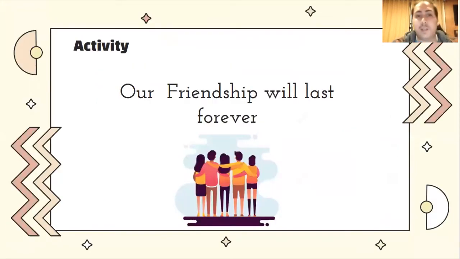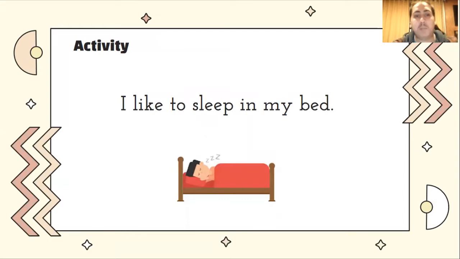All friendship will last forever. Can you identify in this sentence if they are concrete or abstract nouns? Correct. Friendship is an abstract noun because friendship is not something you can touch, it's something you need to imagine. Now we're going to see another example, which is I like to sleep in my bed. Yes, bed is a concrete noun. You can see and touch the bed. And now my partner Diego is going to continue with the lesson.